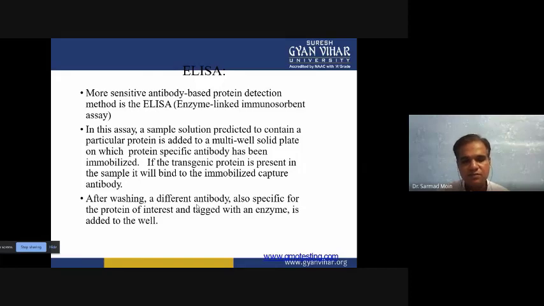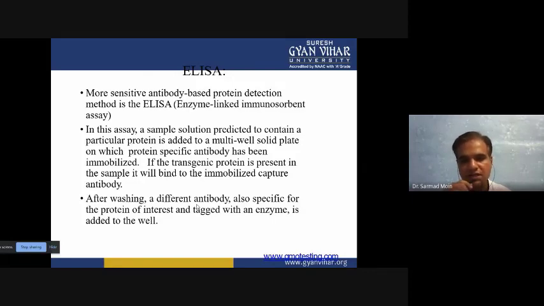When this probe binds with the pair, it emits signals, and these signals can be visualized by eye. Through the ELISA technique, we can easily detect a low amount of expression and a high amount of expression. If a high level of expression is there, then our result will be stronger. If a low level of expression is there, then the intensity of color will be less.